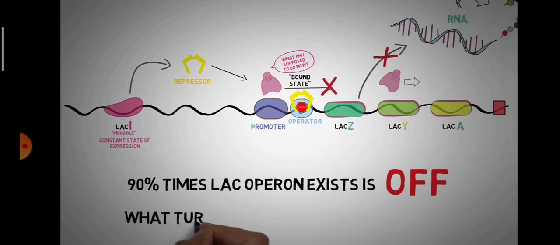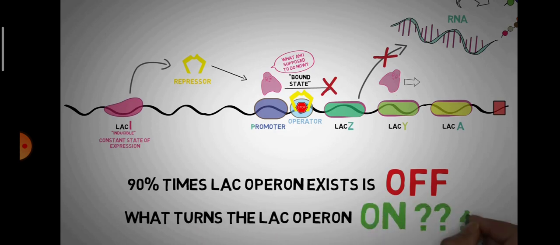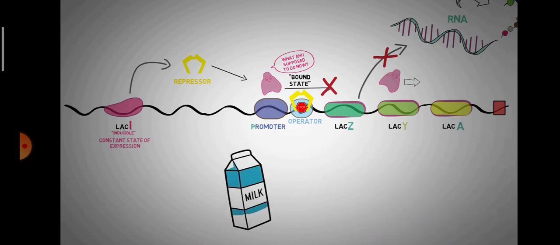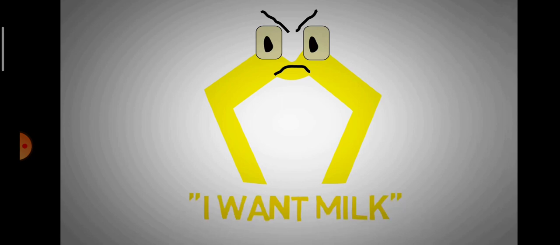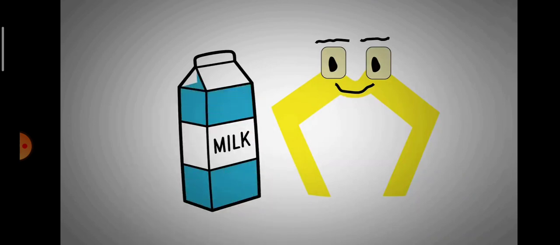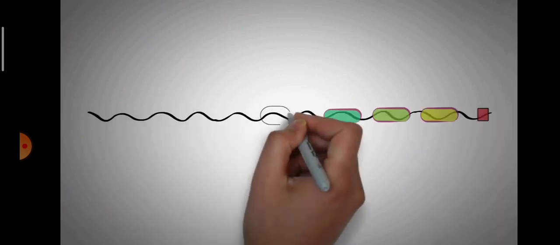So the question here is, what turns a lac operon on? And the answer to this question is milk and the sugar lactose that is present in milk. This protein, the repressor, has a very soft spot for milk. It likes milk, and whenever it gets some, it becomes happy. And what I mean by it becomes happy is that it changes its configuration whenever it gets milk.